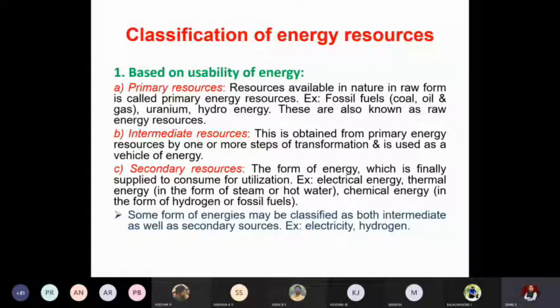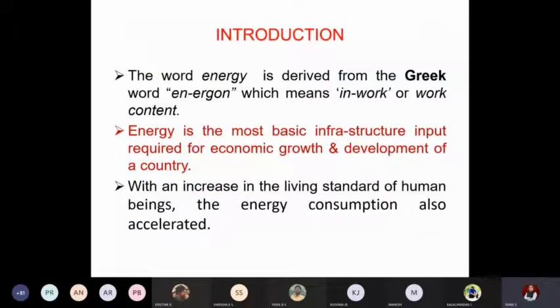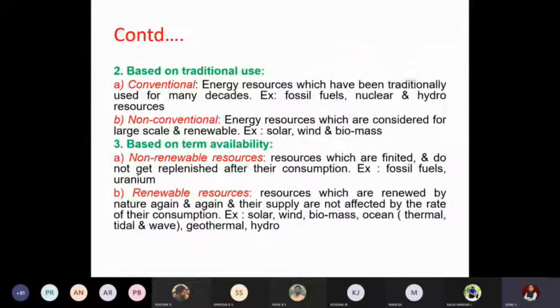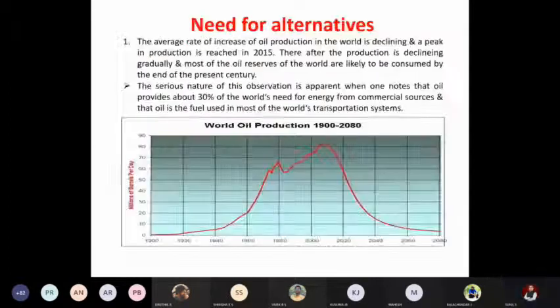In the earlier classes, we have discussed the definition of energy and the classification of energy sources based on various criteria. Why do we need non-conventional sources? That is why alternate sources of energy are required. With respect to the three most popularly consumed fuels across the world, oil, natural gas, and coal, we discussed the statistics.